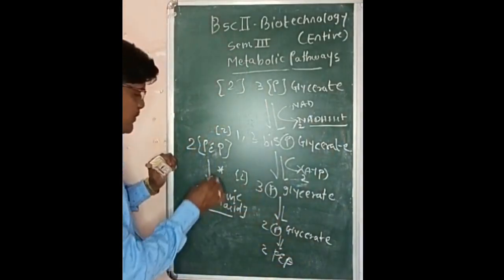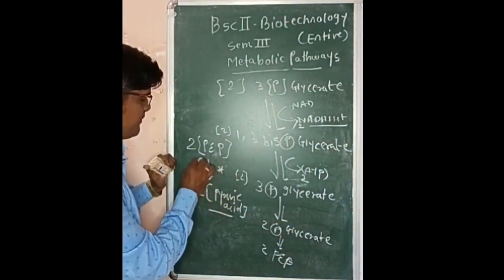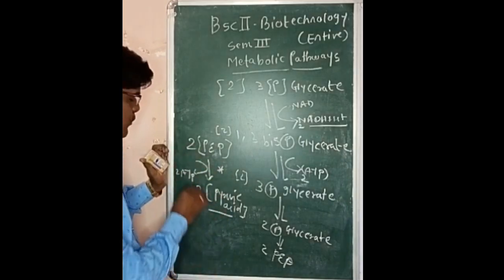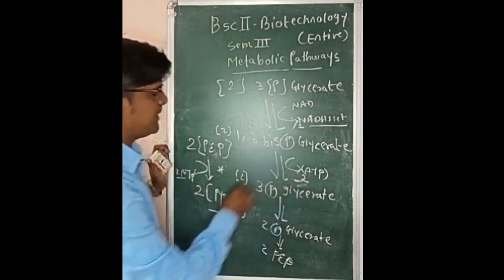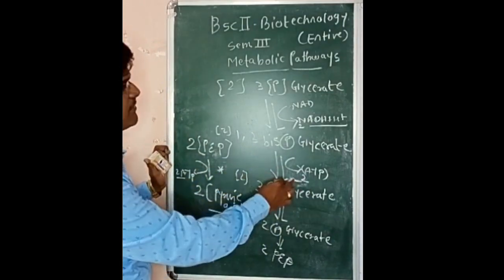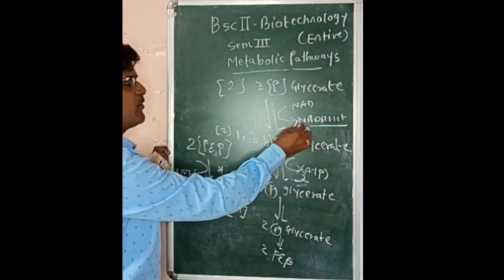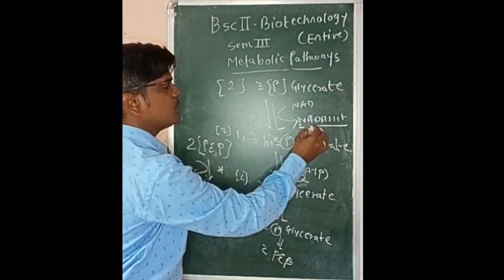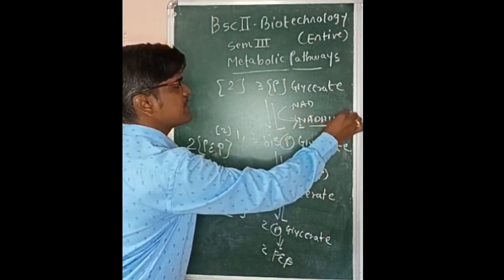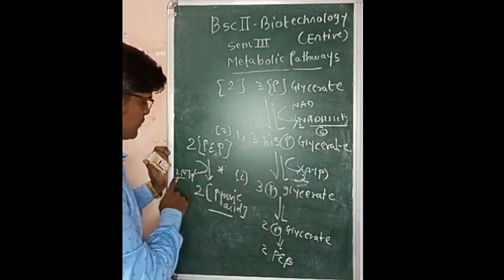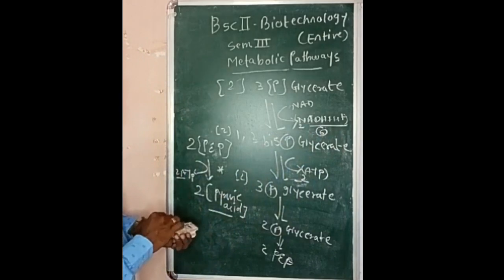Again lastly, the phosphoenol pyruvate is converted to pyruvic acid, again releasing 2 molecules of ATP. So 2 plus 2, 4 molecules of ATP are generated by substrate level phosphorylation. For each NADH plus H plus, 3 ATP. So for 2 NADH plus H plus, 6 ATP molecules are generated. So net gain is 2 plus 2, 4, plus this 6, is 10.